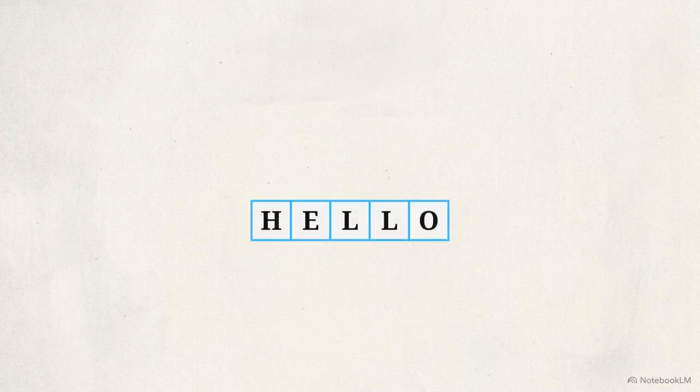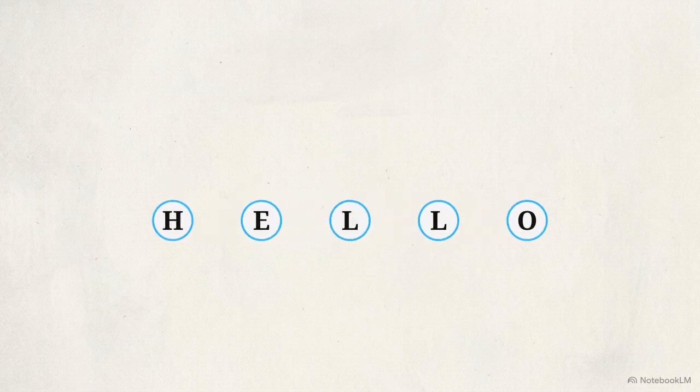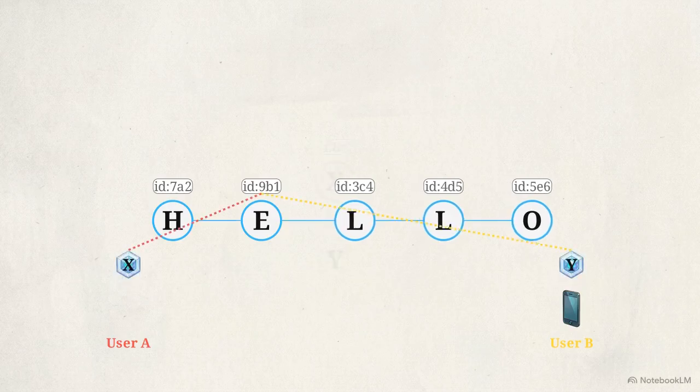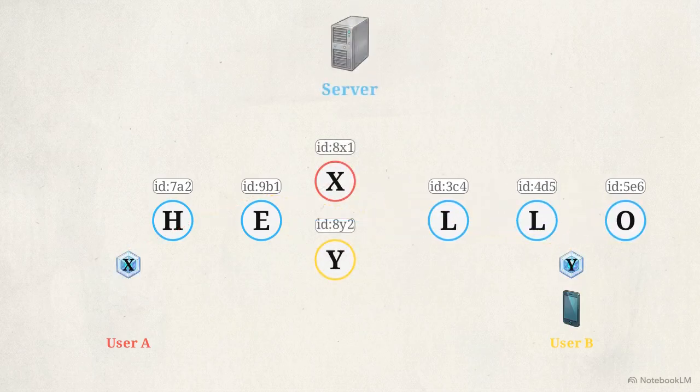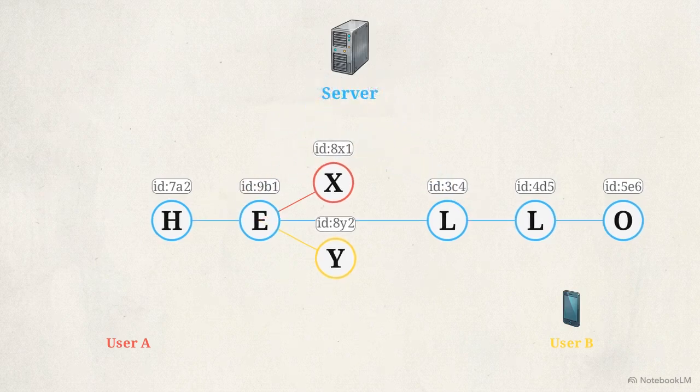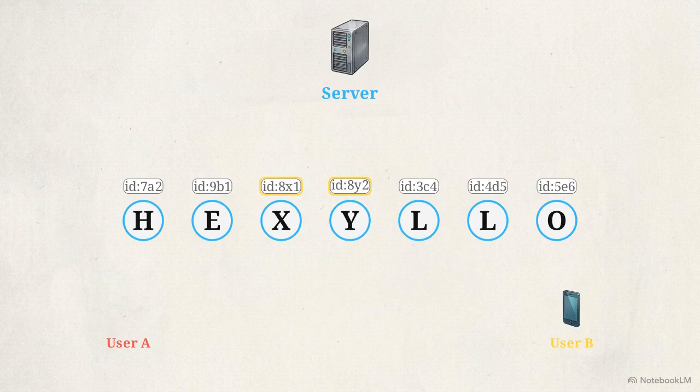CRDTs abandon spatial arrays. The string becomes a linked graph. Characters receive unique UUID tags. Edits reference specific UUIDs, not index numbers, allowing the graph to branch without overlap. Operations become commutative. The server's receipt order doesn't matter. The final merged state is identical, neutralizing race conditions.